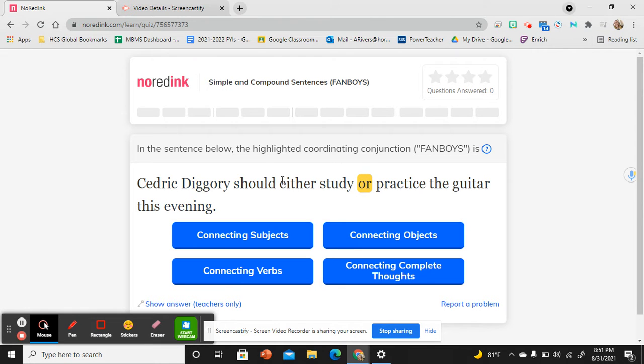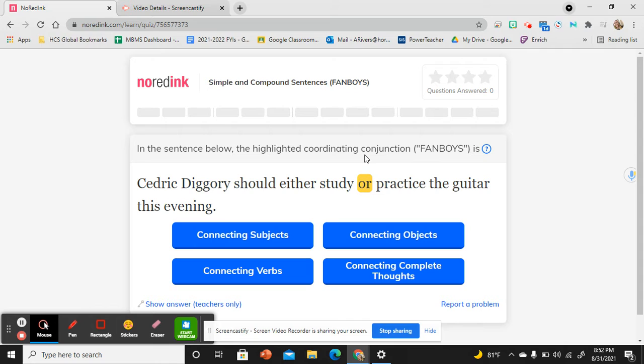So Cedric Diggory should either study or practice the guitar this evening. This sentence right here has a FANBOY. In the first section, we were responsible for identifying the FANBOY, but now they have identified it for us, and we're being asked to figure out what the function of the FANBOY is. So we're trying to determine what that FANBOY is connecting. What is it bringing together?